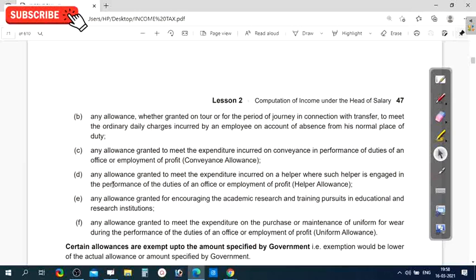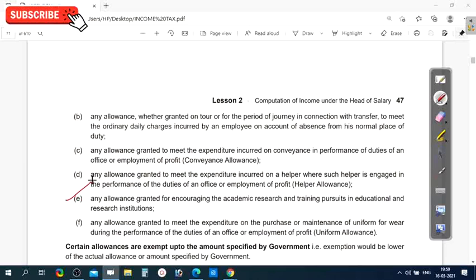Next, any allowance granted to meet the expenditure incurred on a helper, where such helper is engaged in the performance of duties in office or for the employment profit, is called helper allowance. So if an employee needs some helpers to perform such duties for the sake of the office, such allowances apply. And any allowance granted for encouraging academic research and training pursuits in educational and research institutions.